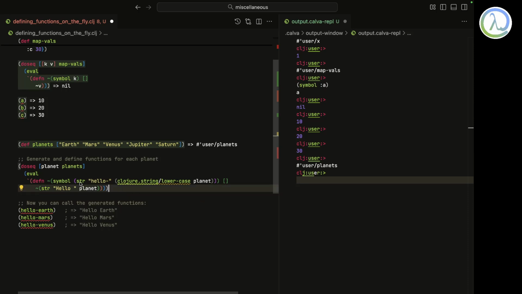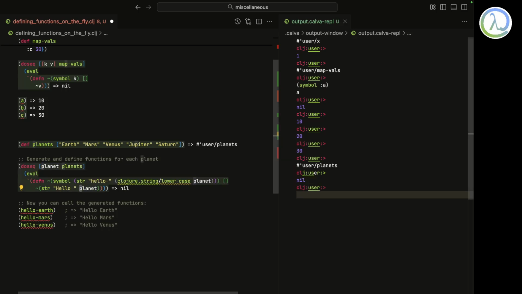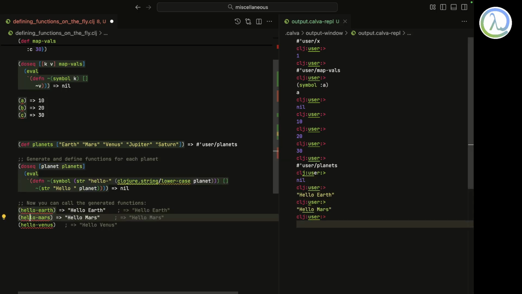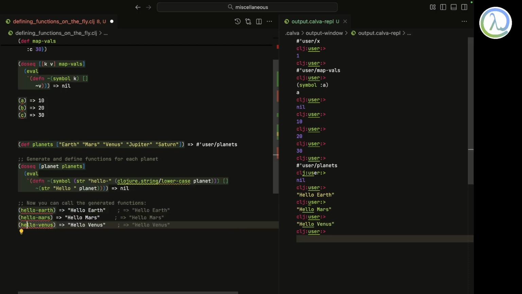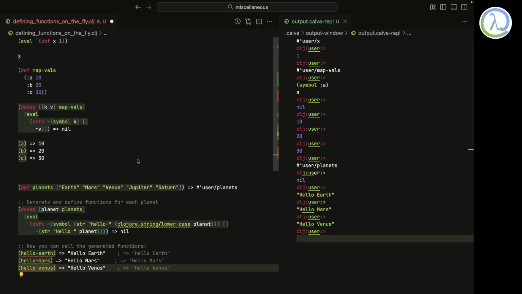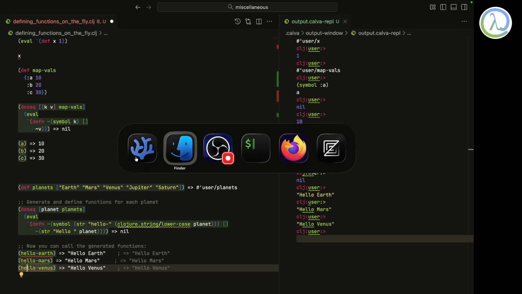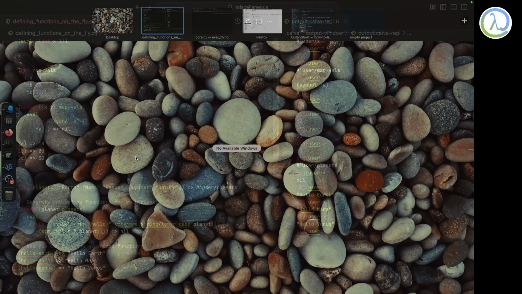So what I'm doing is, look, I'm executing this, and hello-earth will return hello Earth, hello-mars will return hello Mars, and hello-venus will return hello Venus, right? So eval is super powerful, but you must use it with caution. If you allow some user inputs to be used in eval, he might pass something malicious, and things might just, what to say, break. So that's a huge risk you have with eval, right?